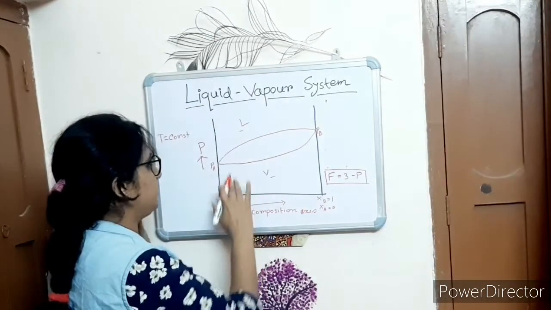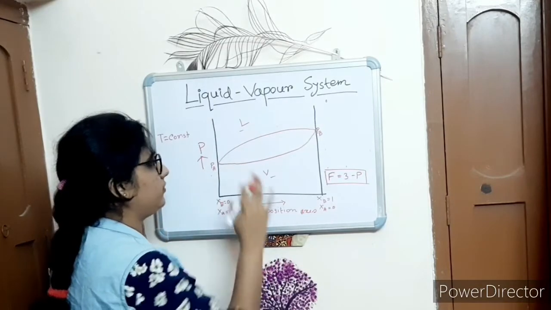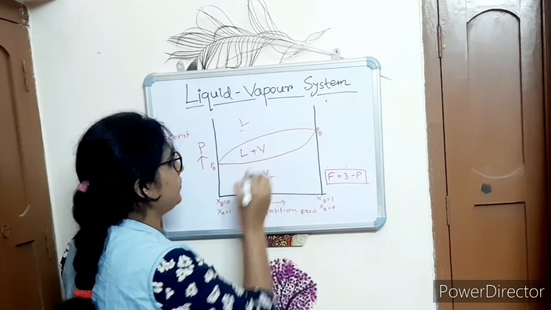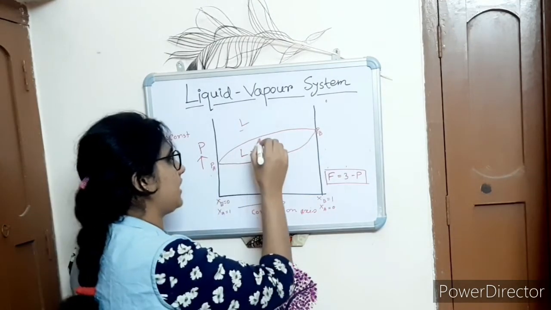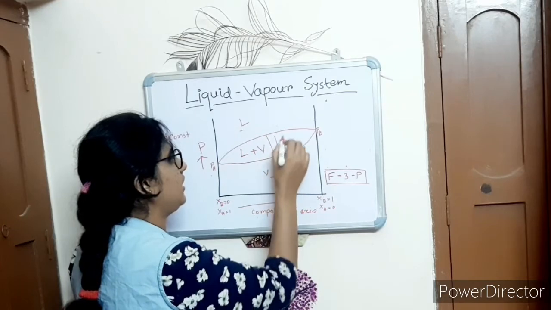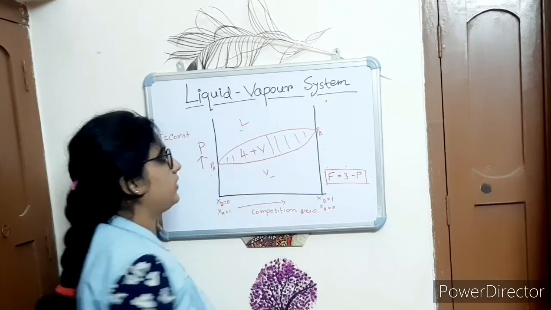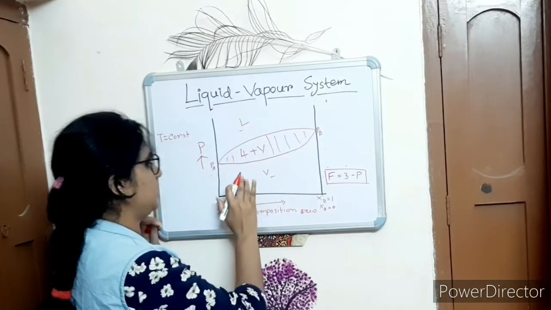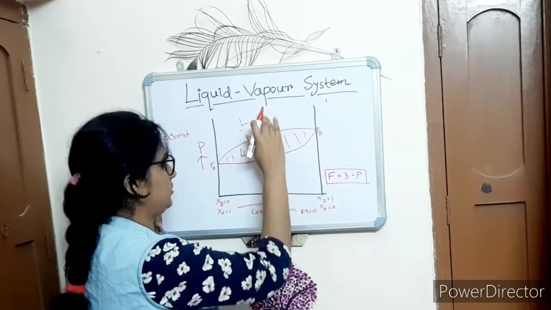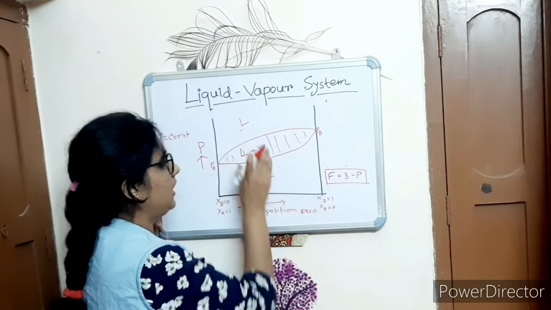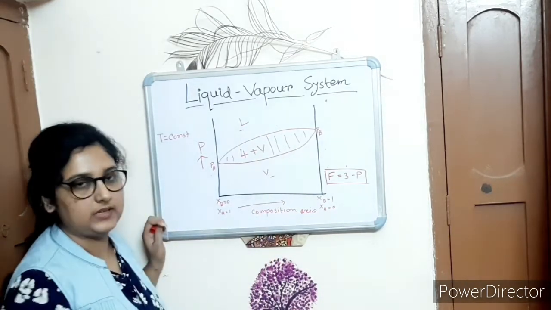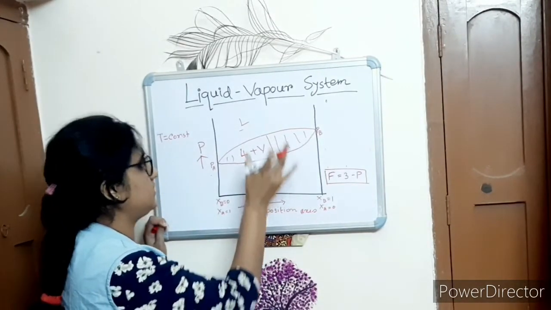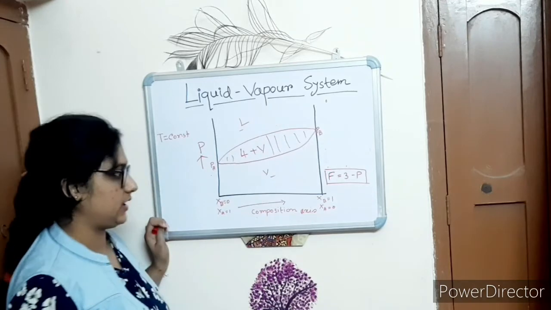So in between there will be a pressure range where the liquid and vapor phases can coexist, and this is the region where the two phases coexist. Here the number of phases is equal to 1, and here also 1, but between these two lines the number of phases is equal to 2, that is liquid and vapor, while here only the vapor phase can exist and here only the liquid phase can exist.